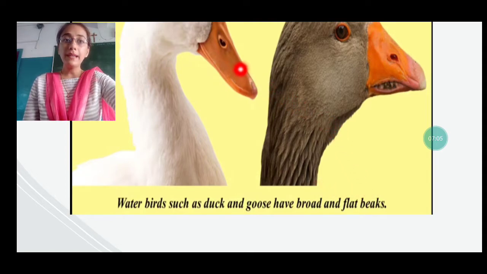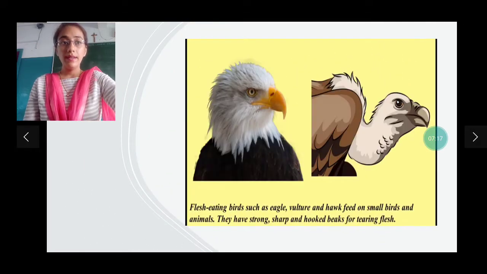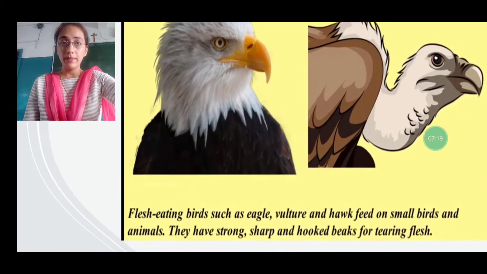See, इनकी बीक कैसी है? Broad और flat है. किसकी? Water birds की. कौन कौन से water birds? Ducks and geese. Next, flesh eating birds.